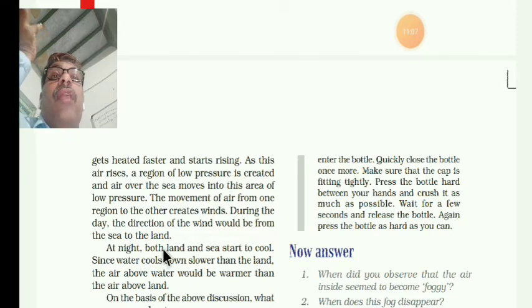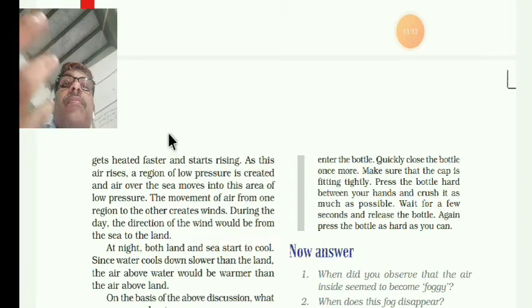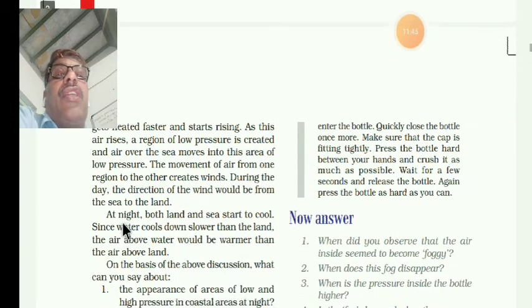And at night time, what will happen? You know that land cools quickly, while the sea areas take time. So that is why low pressure is created there. At night, both the land and sea start to cool. Since the water cools down slower than the land, the air above the water would be warmer than the air above the land. So during the night time, the air direction will be from the land to the sea.